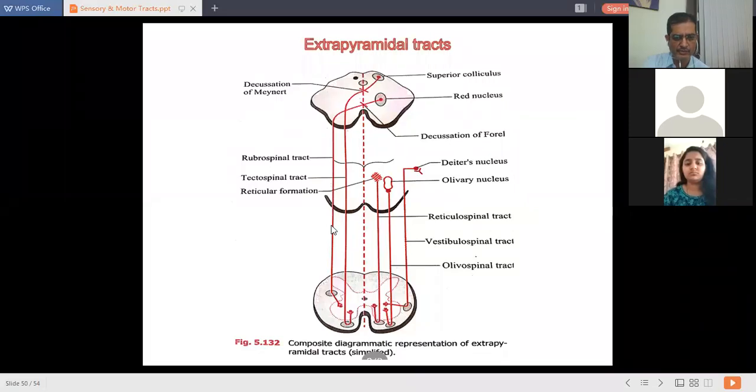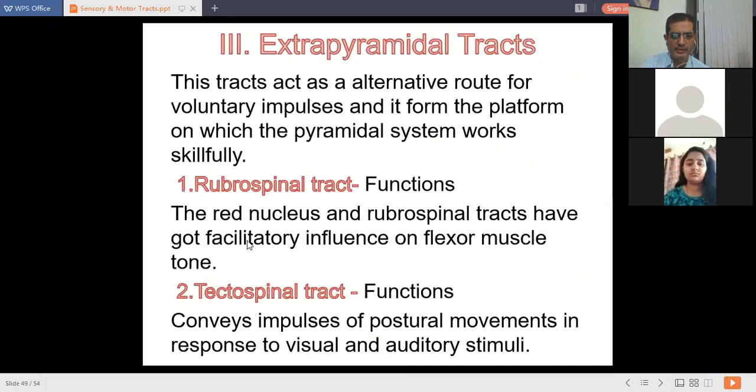Then it occupies the lateral white column of the spinal cord and gets terminated at the anterior gray horn of the spinal cord. If you see the function of the rubrospinal tract, it has facilitatory influence on flexor muscle tone. So it has some influence on the muscle tone, that is flexor muscle tone.